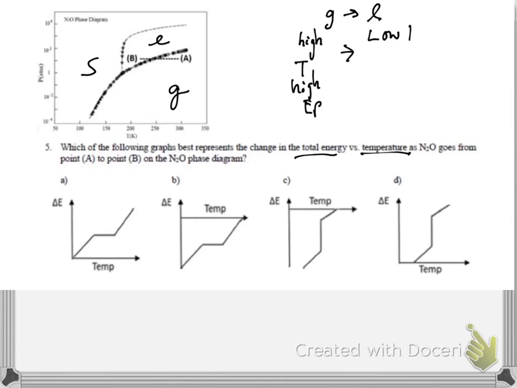So we would expect, so high temperature, low temperature. So the only two possible graphs we have are B and C because we're starting at high temperature. And so delta E at 0 has to be at a high temperature. A and B both have starting temperatures at low temperatures. So delta E equals 0 is the initial temperature, and the initial temperature is high.